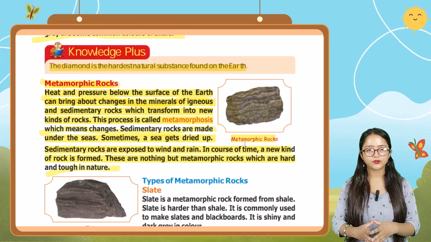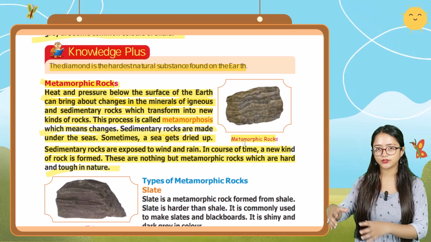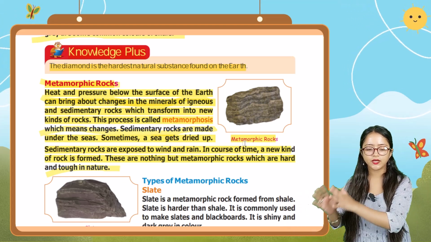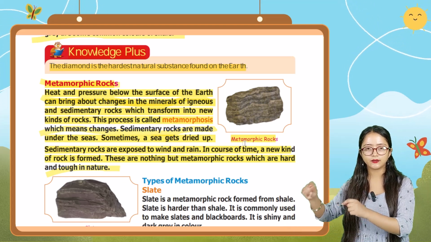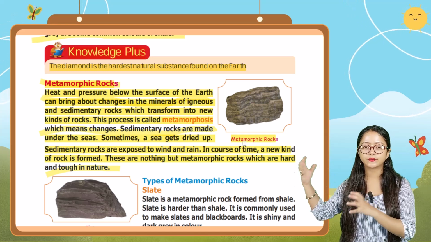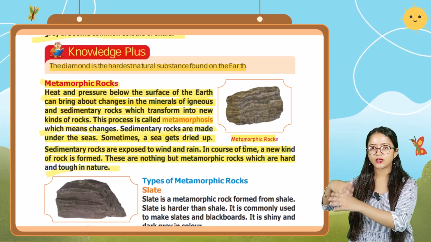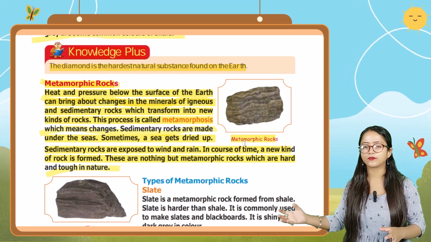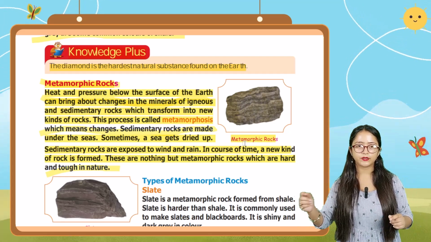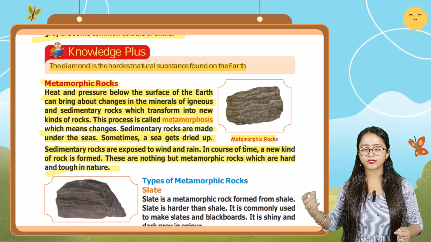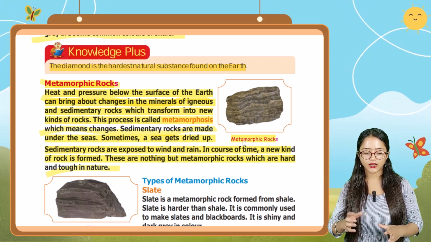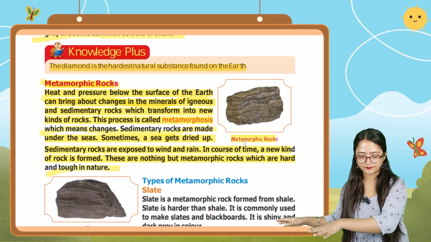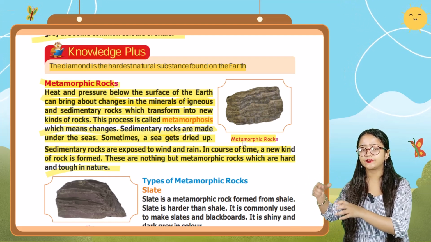Okay, so it is saying that heat and pressure below the surface of the earth can bring about changes in the minerals of igneous and sedimentary rocks, which transform into a new kind of rocks, and this process is known as metamorphosis. Okay, so metamorphosis means what? Metamorphosis means changes. So sedimentary rocks are made under the sea, and sometimes a sea gets dried up.